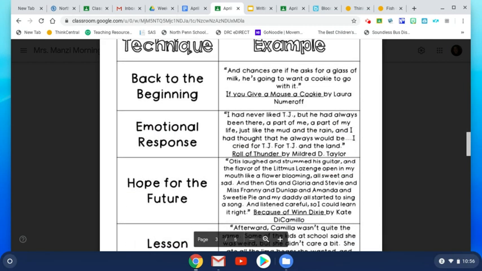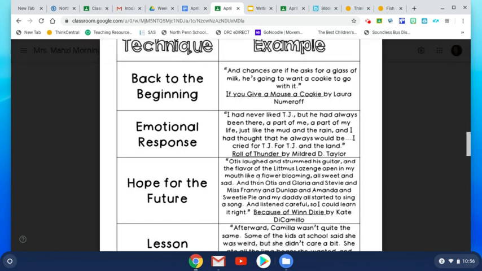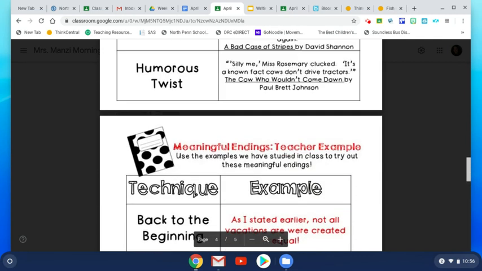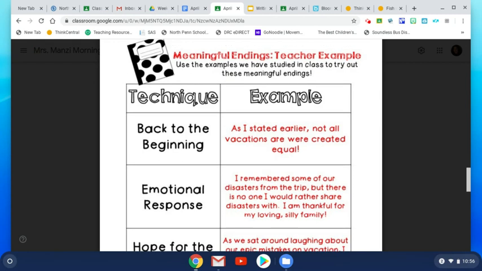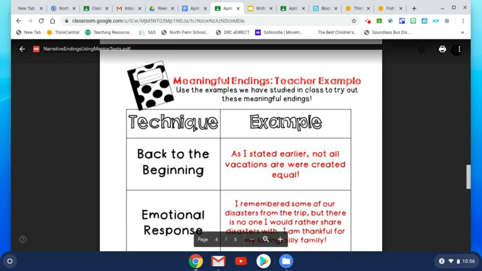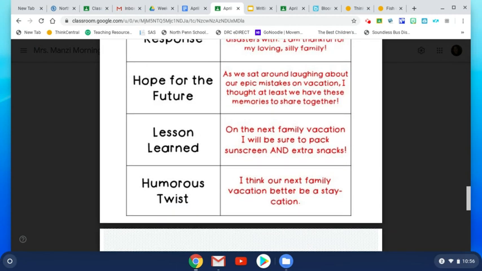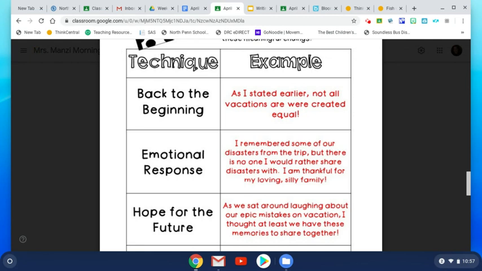Now, I even have one here where it gives you different examples and even some different books to look at. And here, I even put in here the answer key. If it was on vacation, okay, I gave you some examples of ways to end your narrative paragraph.